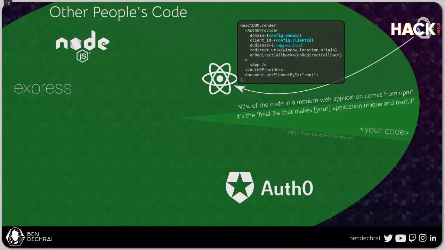And the way we do this, and this is where your code comes in. So we're going to go through somebody else's code during the demo, but we'll also be doing some of our own coding because there are specific configurations that we need to do. And the bits in blue there are essentially the bits that we need to configure. We need to configure the domain, which is where we're going to be logging in. We need to configure the client ID, which allows Auth0 to know which application you're trying to log into. We need to configure the audience, which is what allows Auth0 to know which APIs your application is then going to need to talk to.